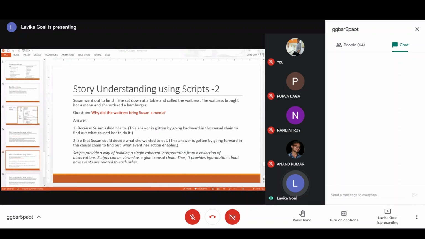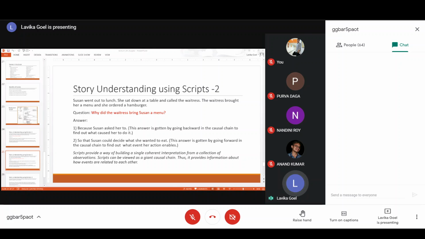That story would be complete. It will not contain any uncertain information. It will not contain any incomplete information. How the events are related to each other is described through a script, and that can help us in answering the questions. If you activate the script in a restaurant, then you will understand what happens and how the events unfold.